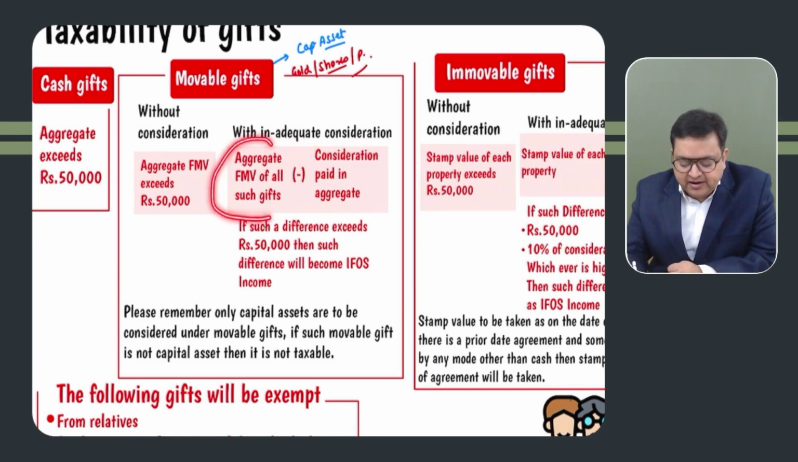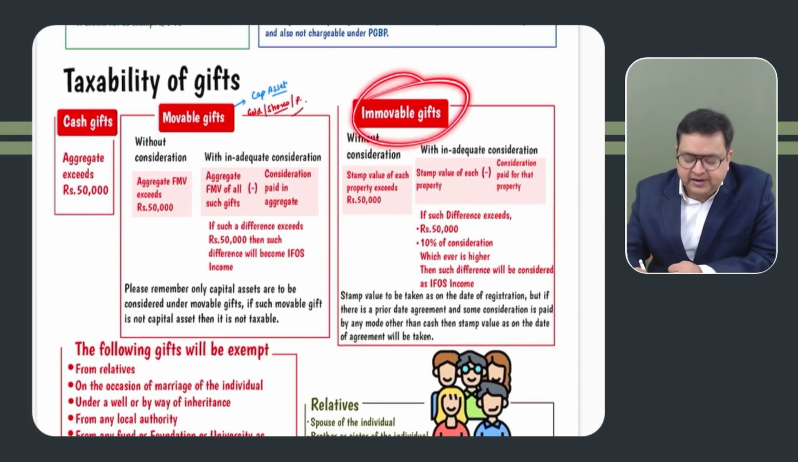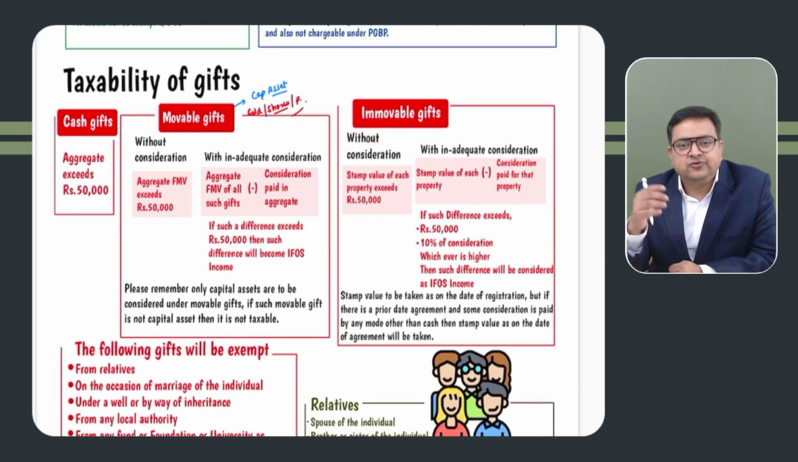Just aggregate the fair market value of all such gifts minus the consideration paid. And if this difference is more than 50,000, please make it taxable. Third is immovable gift, that is land or building. So whenever we receive this land or building, let's say without consideration, we are receiving it as a gift.